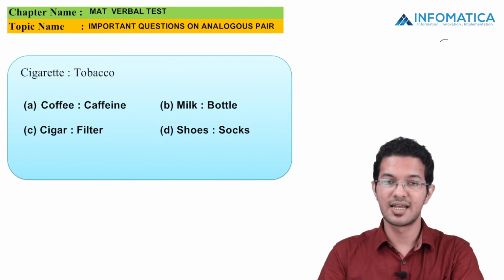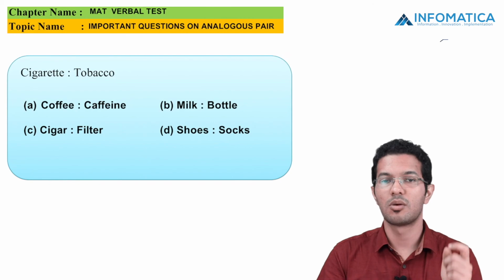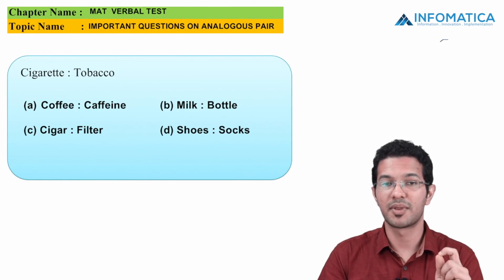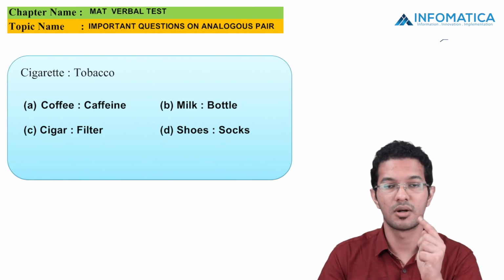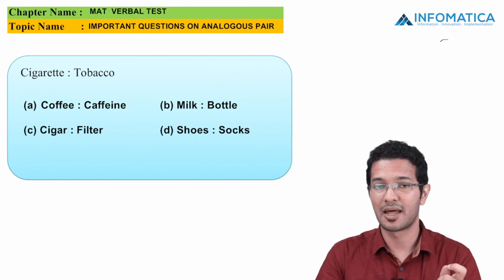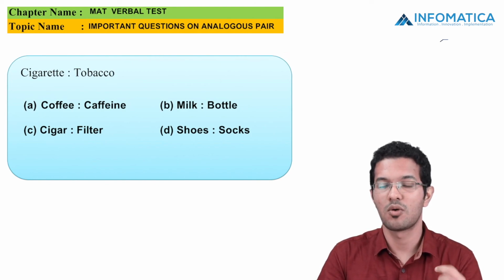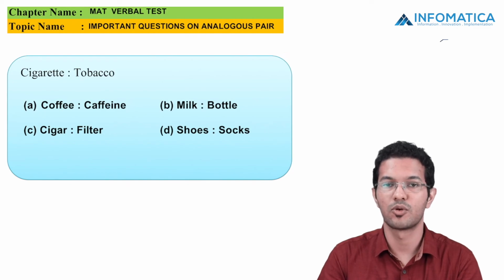Next MCQ is cigarette is related to tobacco. Now let us see the options. It says coffee is related to caffeine, milk related to bottle, cigar related to filter, whereas shoes is related to socks. So whenever we talk about cigarettes, we can say that the prime ingredient in a cigarette is nothing but tobacco. As per that, we can say that the prime ingredient in coffee is nothing but caffeine. So option A fits the most appropriate answer.